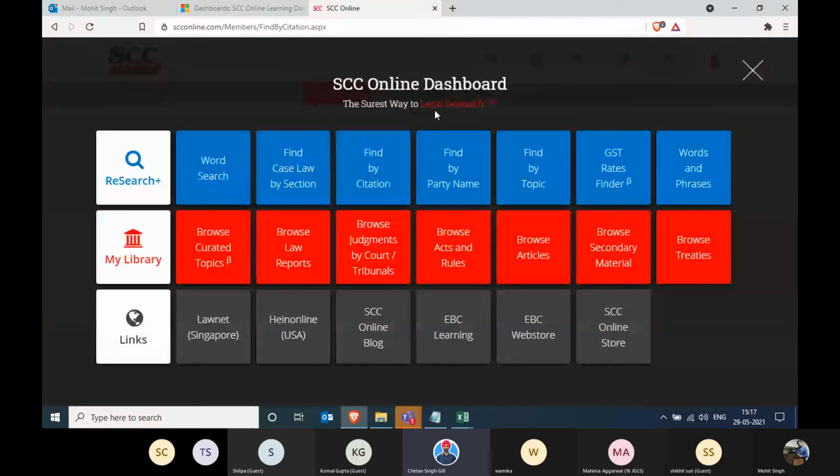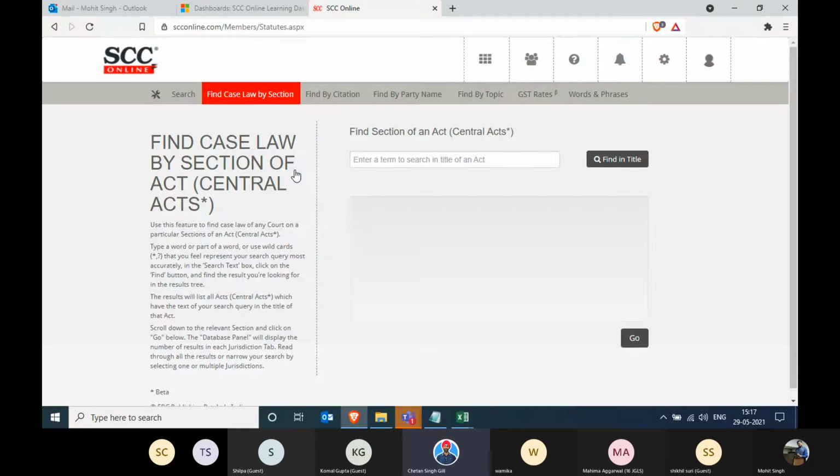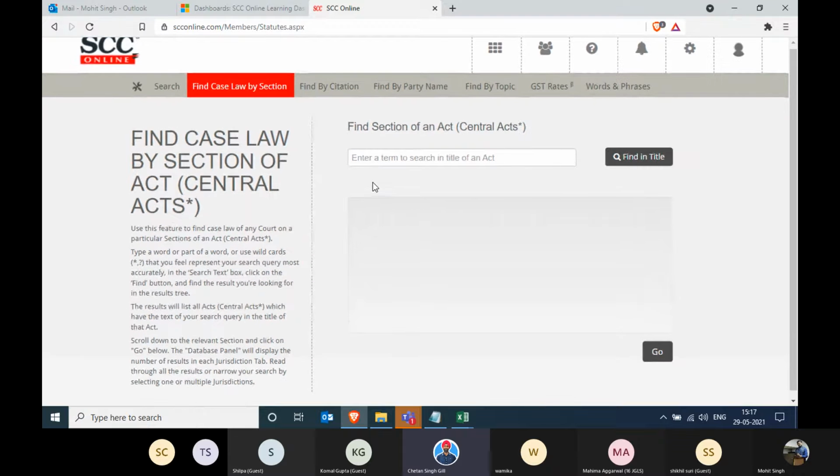Find case law by section. Personally, I show this feature to the students because it is easy, step by step, and they can get the judgment on a particular section. I will show this feature, but I will not recommend that you use it. If you want to see judgments on a particular section, use the word search. But just for example's sake, Mohit, could you take Evidence Act, section 27?